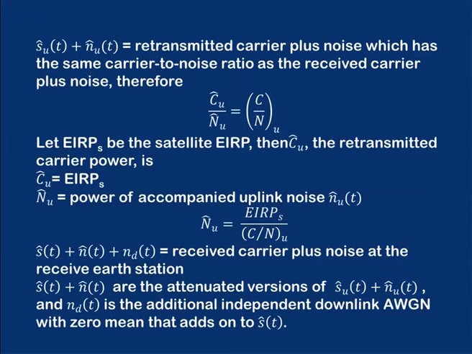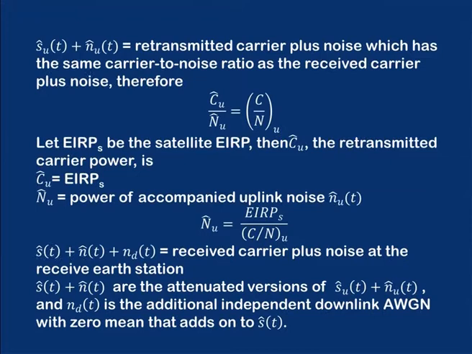Now, let EIRPS, also shown in the figure, be the satellite EIRP. Then C cap U, the retransmitted carrier power, is equal to EIRPS. N cap U is the power of the accompanied uplink noise NUT. N cap U is EIRPS divided by the carrier to noise ratio of the uplink, that is C by NU.